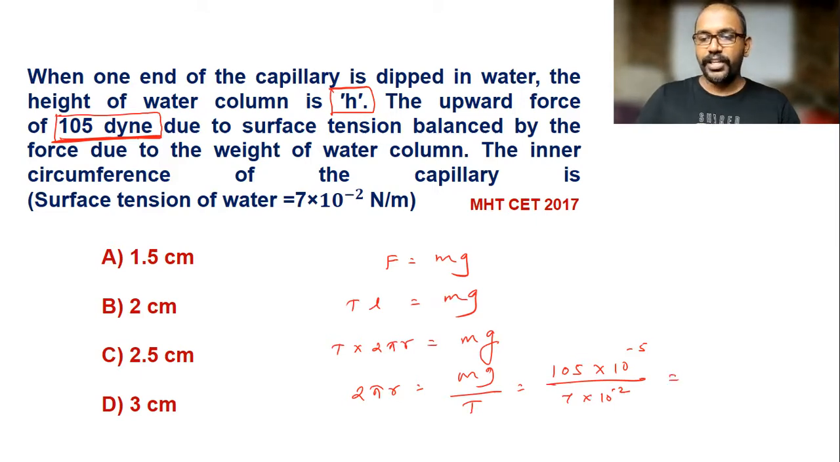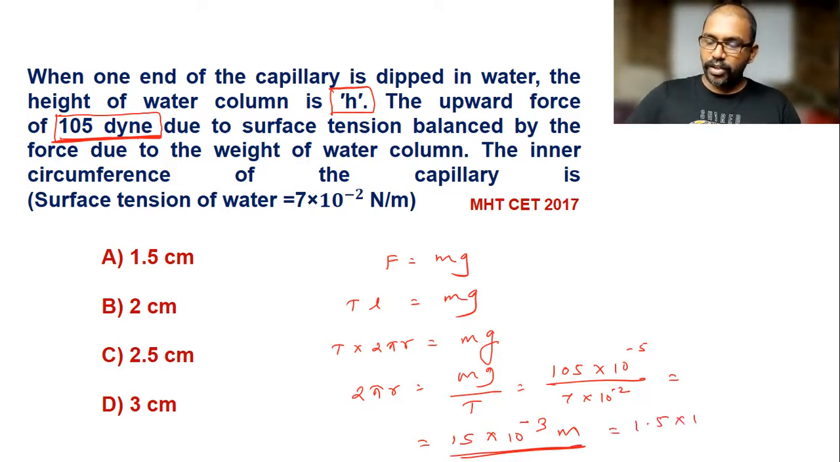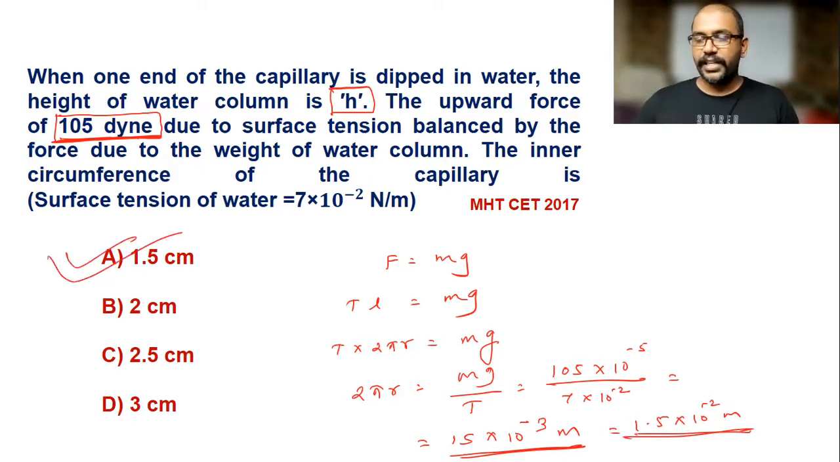Now we do the calculation. 105 divided by 7 is 15, since 15 times 7 is 105. So it is 15 into 10 raised to minus 5 plus 2, which is minus 3, in meter. We can write it as 1.5 into 10 raised to minus 2 meter. 10 raised to minus 2 means centi, so 1.5 centimeter is the answer, and 1.5 is written in option A. So option A is the correct answer here.